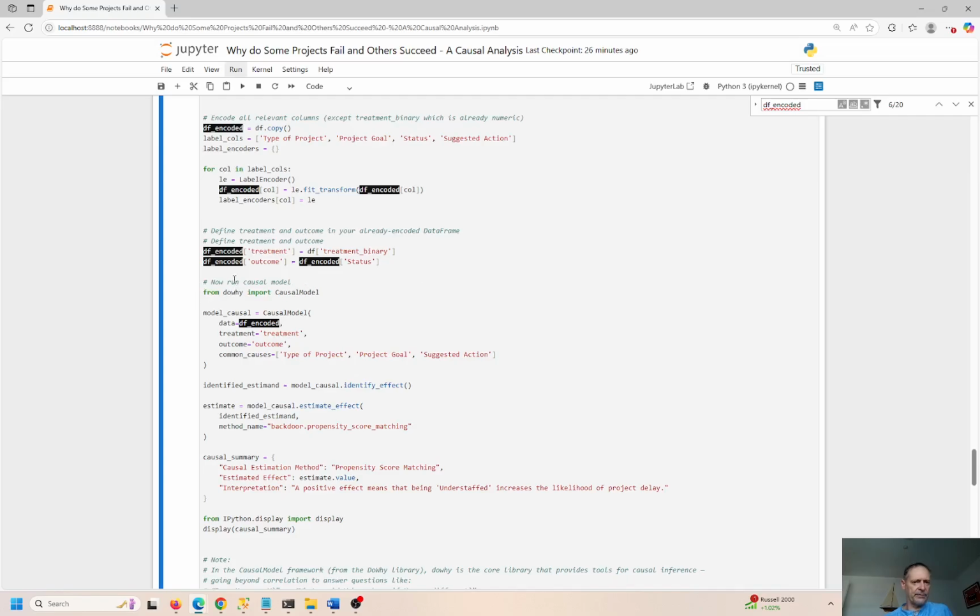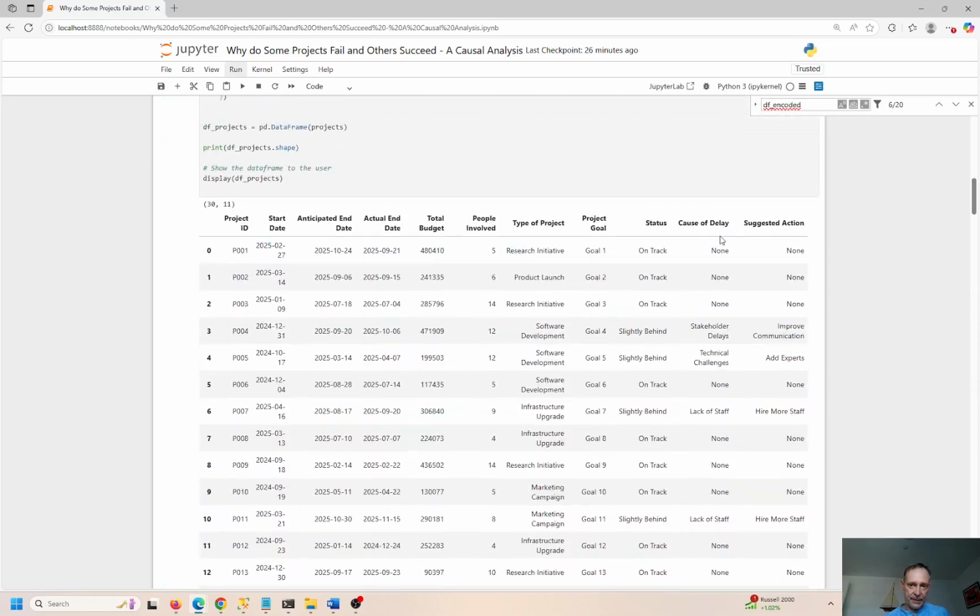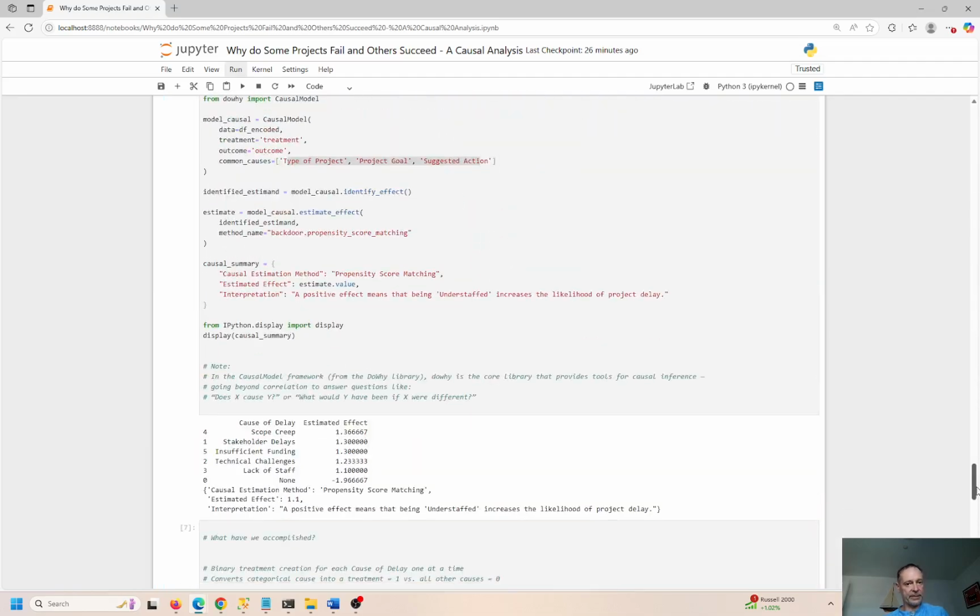I can't remember if I ran it or not. I think I did. So I have the causal model right here. Sorry, DF encoded, treatment, outcome, and then common causes. That comes from the original data frame. Again, this is label encoded data, so it's a little bit different now, but we have the type of project, goal, and suggested action, which matches this over here. Okay, suggested action, project goal, type of project, and we're trying to predict that status as either delayed or not delayed. So hopefully this makes sense.